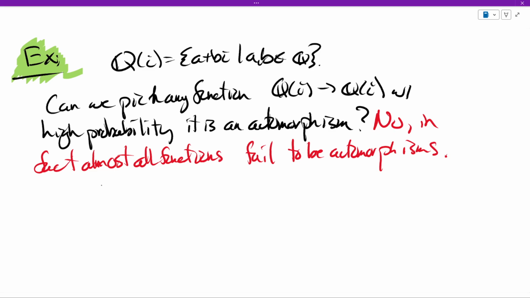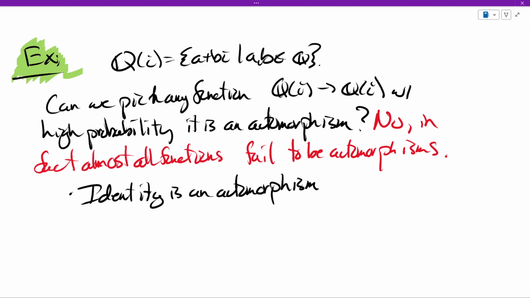A natural thing to try is the identity. We're going to show that the identity is in fact an automorphism. The identity preserves absolutely everything. I want you to think about the identity as the I-change-nothing function.